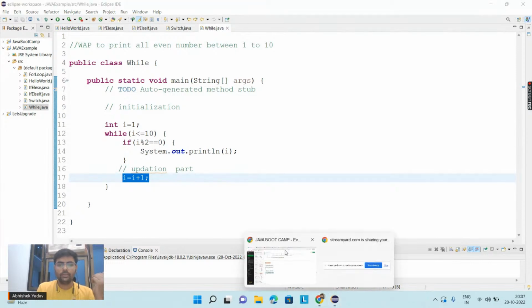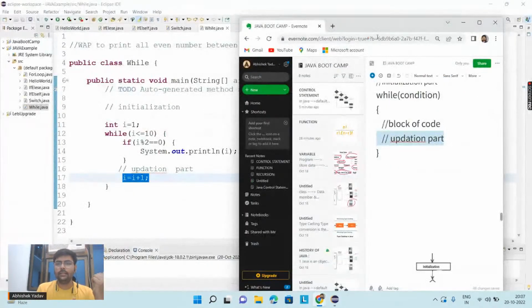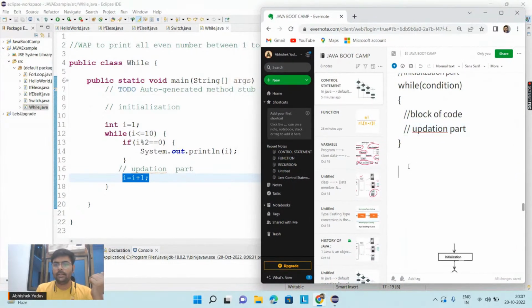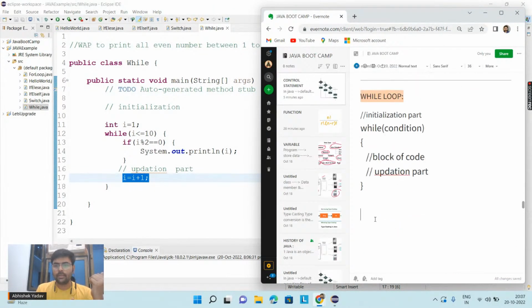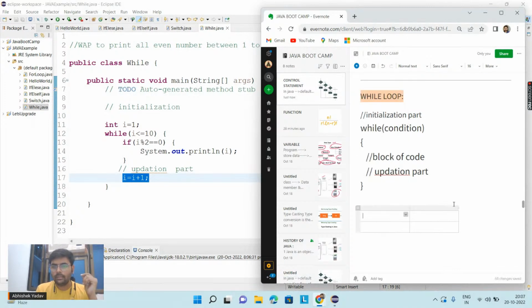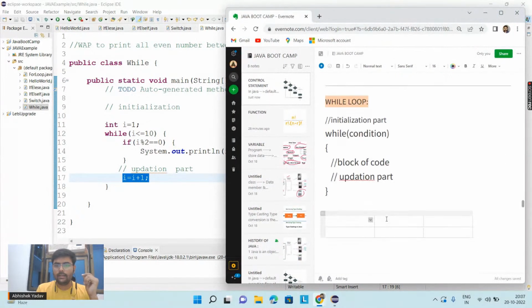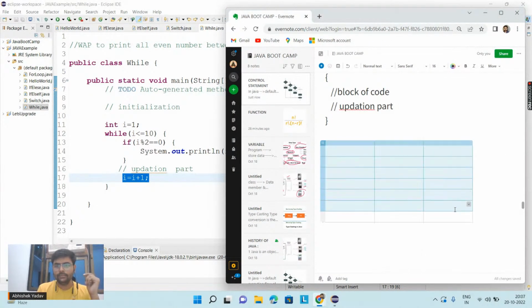In order to dry run, we have to create a table here. So let's create a table, and let's increase the font size also.